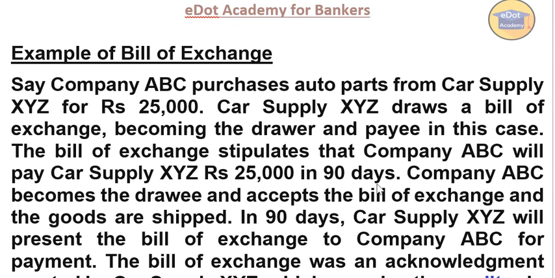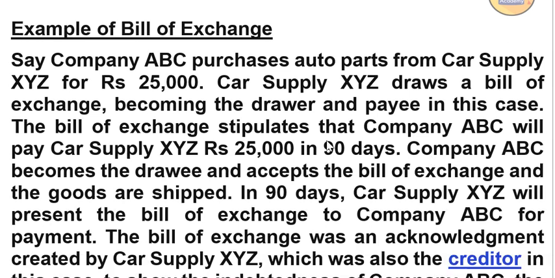Now I'll take an example. Say company ABC purchases auto parts from car supplier XYZ. That means ABC and XYZ are two companies, and ABC is purchasing auto parts from the car supplier XYZ for rupees 25,000.